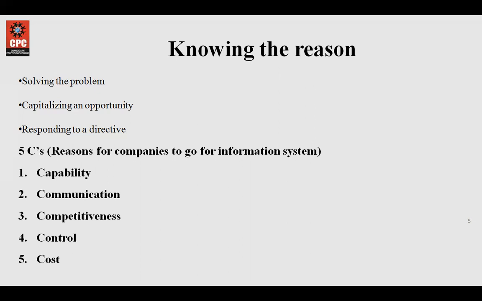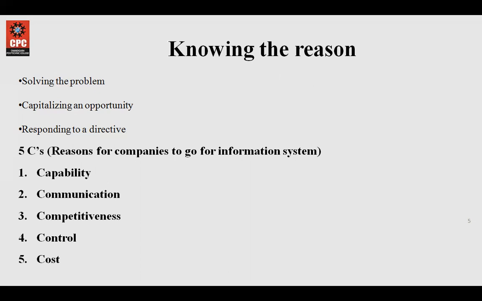Capability means the organization will move to a certain information system only if it knows that it has the capability to imbibe that system into its organization. Then communication is that this new system opens the ground for more scope for their organization. They can benefit more from it.